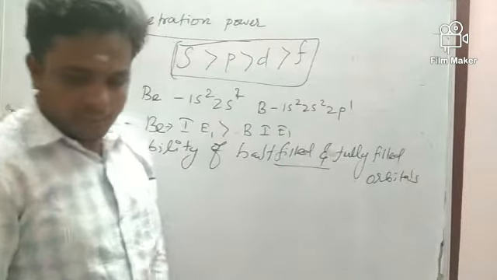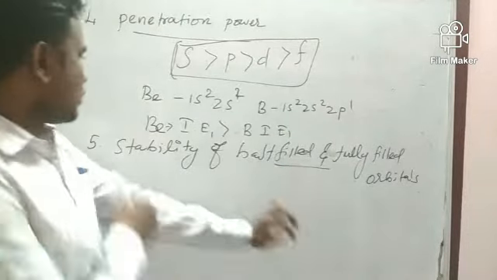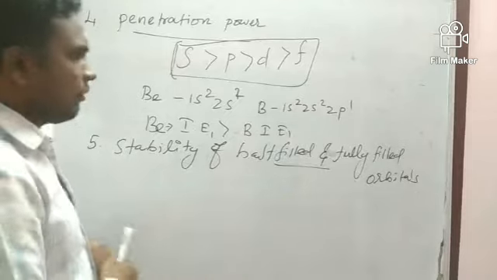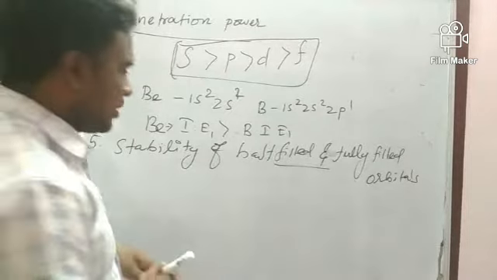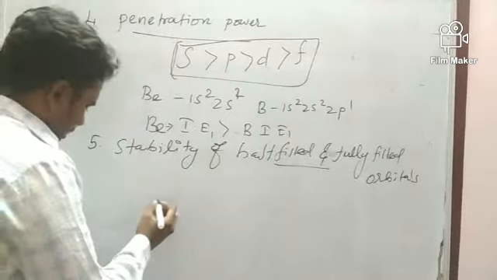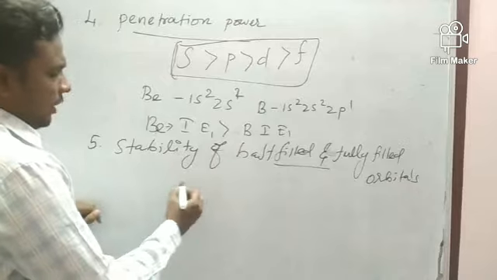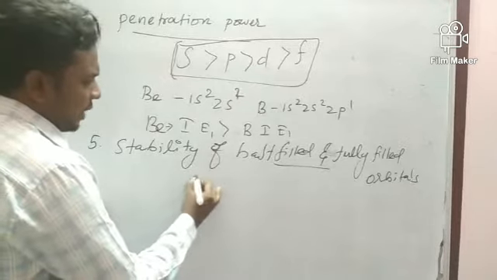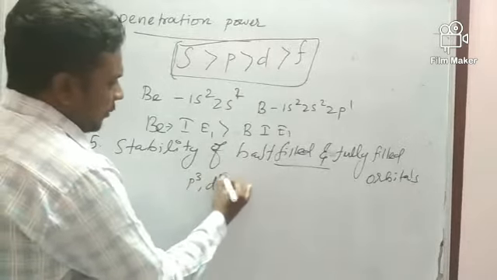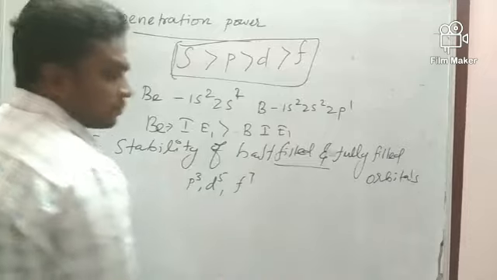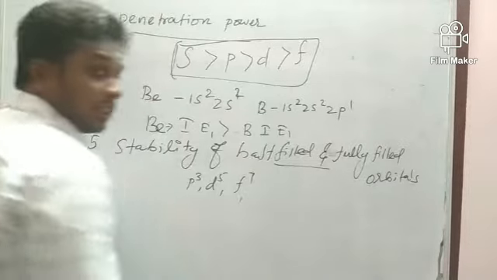Just listen here: stability of half-filled and fully filled orbitals. What are half-filled orbitals? p3, d5, f7 are half-filled orbitals.